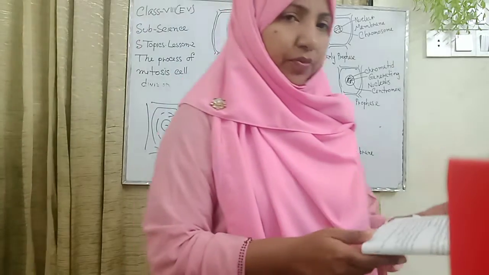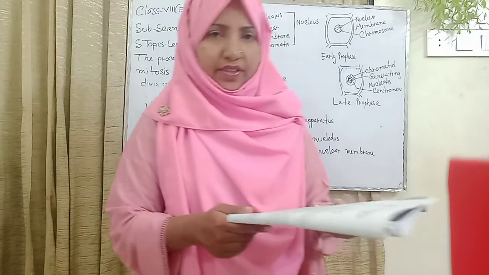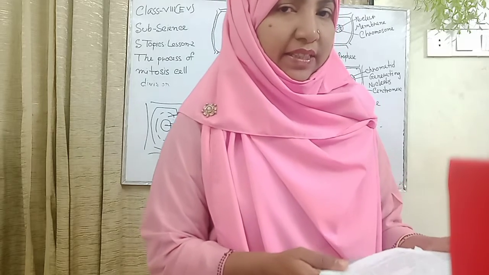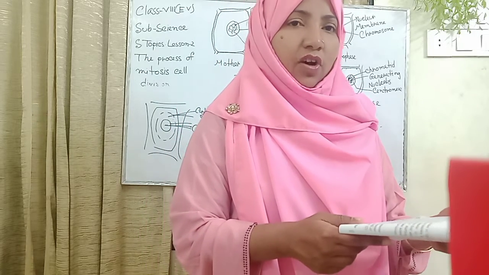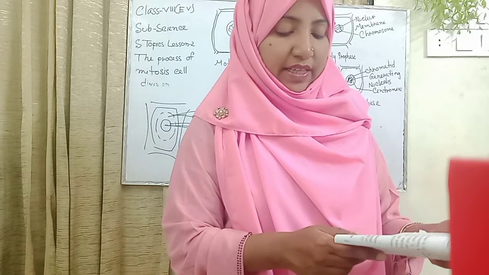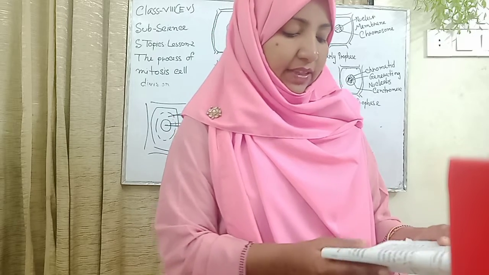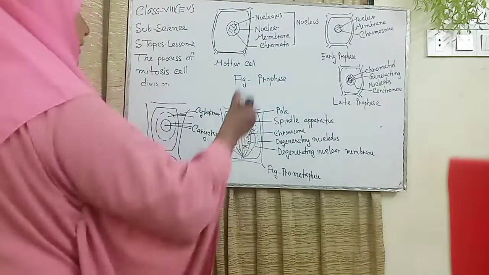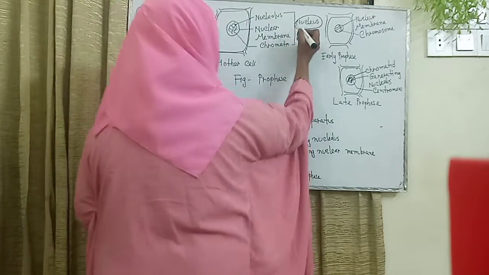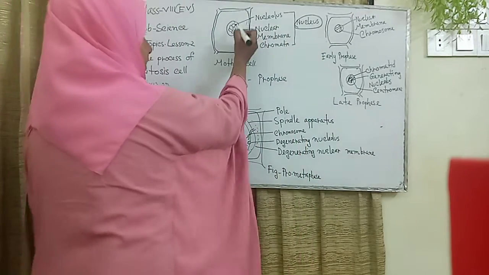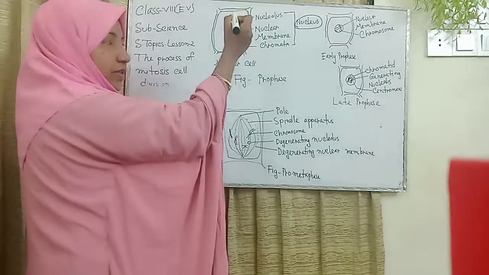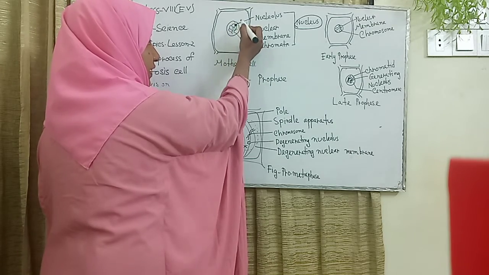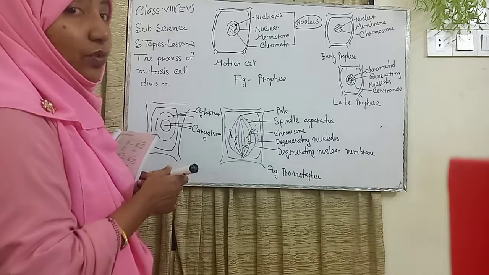What is the meaning of prophase? Basically, prophase is the primary phase, also the divide stage. This is the longest stage of mitosis cell division. At this stage, the following events occur. First, this structure is the nucleus. When I draw this structure, please everyone look at the books and the board. This is a pin-shaped structure, and its other name is the nucleus.